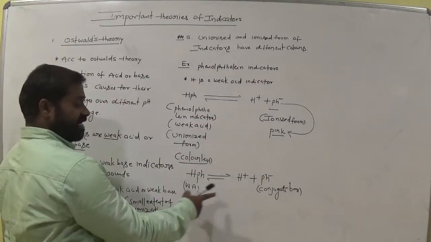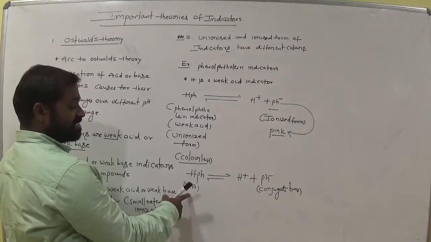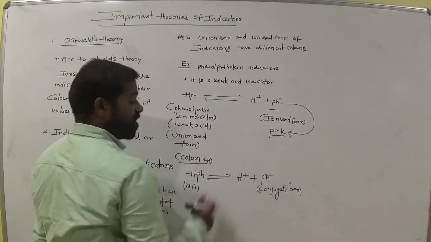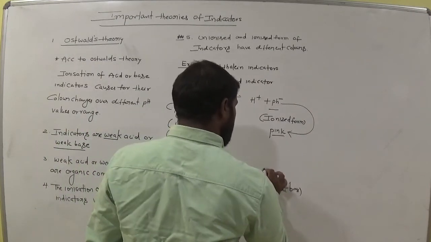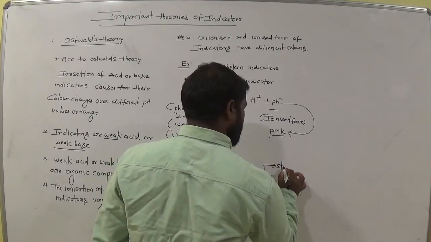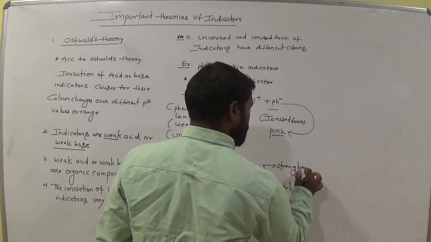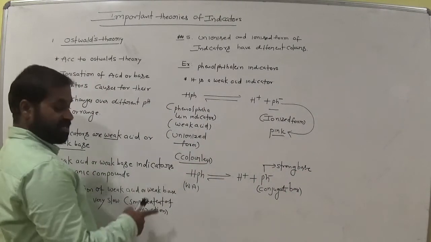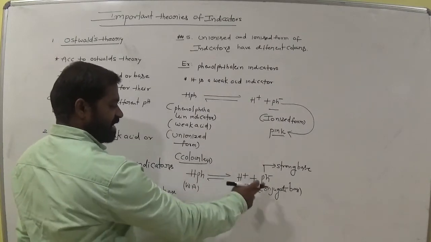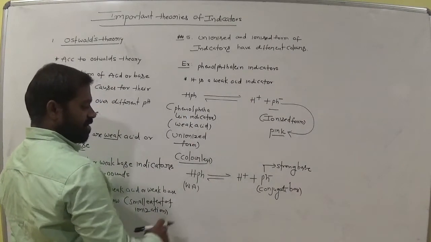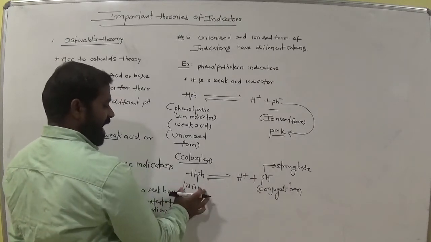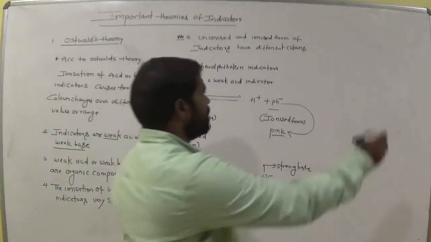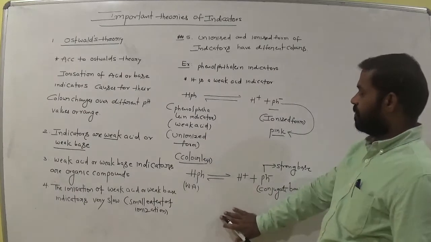This is the weak acid, and that is the conjugate base. Weak acid has a strong conjugate base. Now this is a strong base, remember this. Weak acid is colorless, the base is pink. So how many protons differ here? An acid and base differ by a single proton, am I right? Proton means H. Is it clear, all of you?